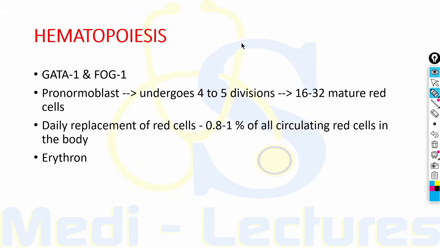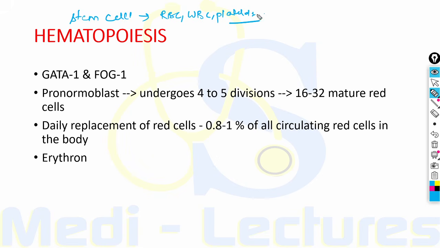Now friends, hematopoiesis is a process by which the formed elements of the blood are produced. In this, the stem cells play a very important role. These are the cells which are capable of producing RBCs, WBCs and platelets.